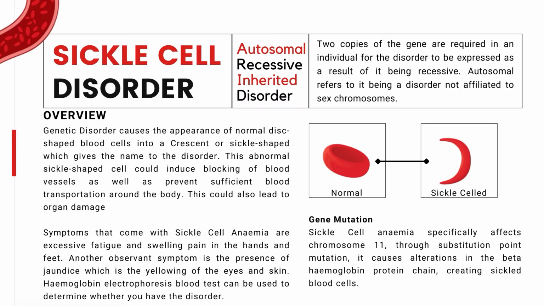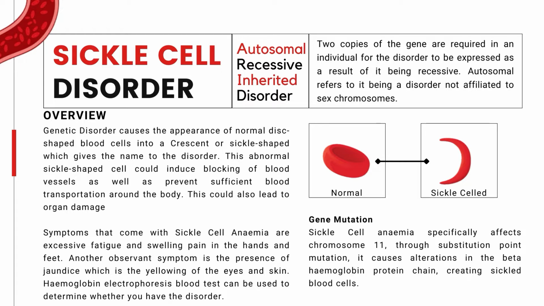The genetic disorder, sickle cell anemia, causes the normal red blood cells, which are disc-shaped, to appear as a sickle, which could promote blocking in the blood vessels and prevent proper transportation of blood throughout the body. This will lead to probable tissue damage, fatigue, and pain in the arms and legs of the person with the disorder. Sickle cell anemia is an autosomal recessive genetic disorder that is passed down through offsprings.